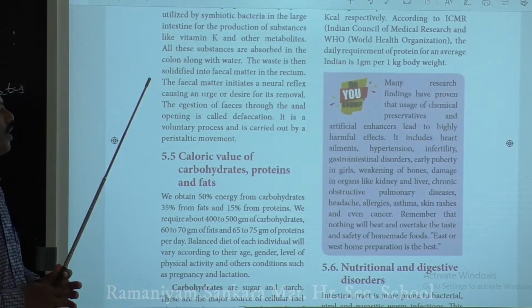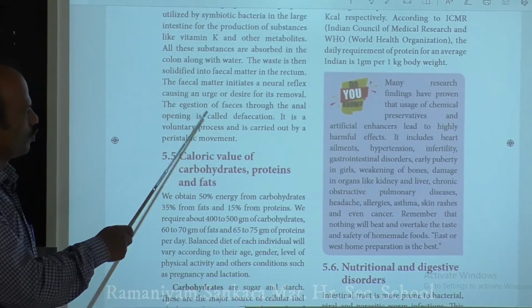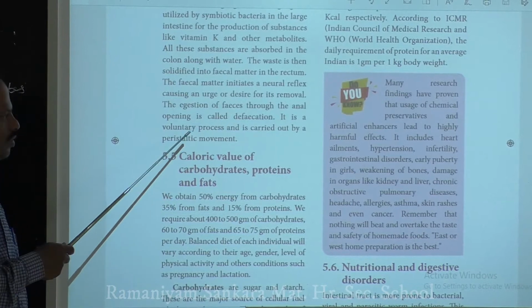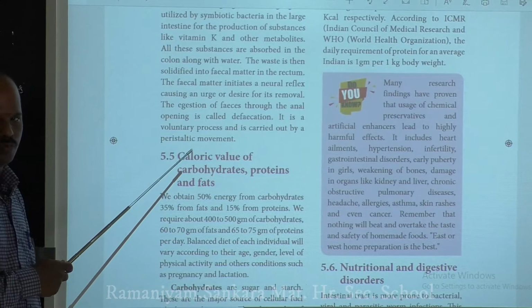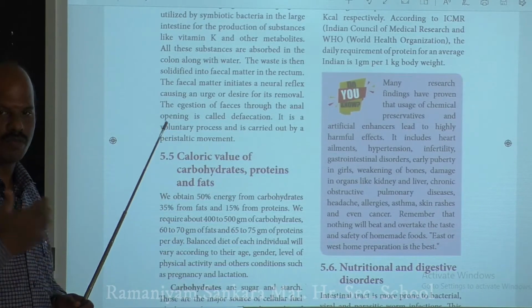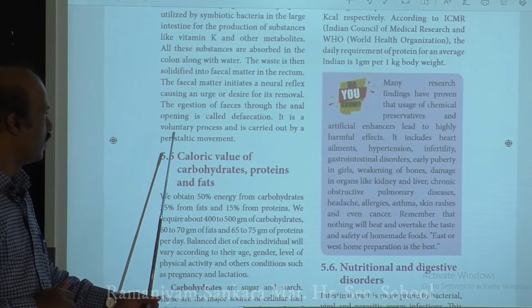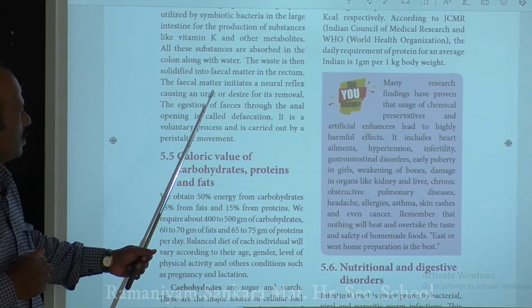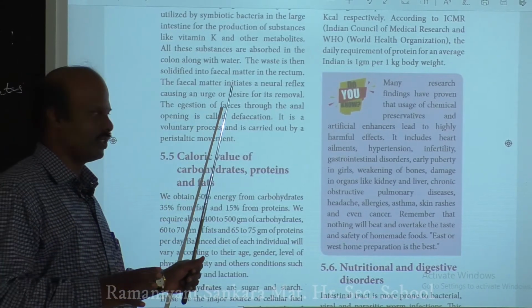This ejection process of feces from your rectum is a voluntary process, and it is usually carried out by peristaltic movement. So what is ejection? It is the removal of this fecal matter from the rectum through the anus. It is a voluntary process. Once the fecal matter enters the rectum, a reflex action is initiated. That is an involuntary process.